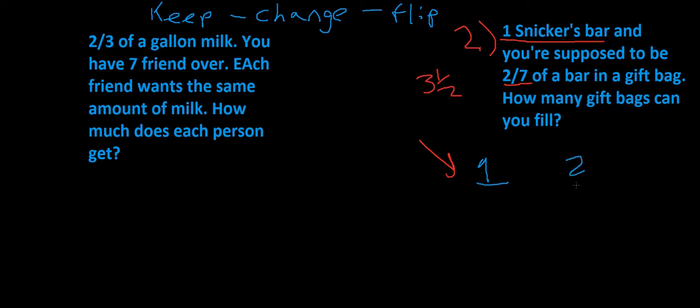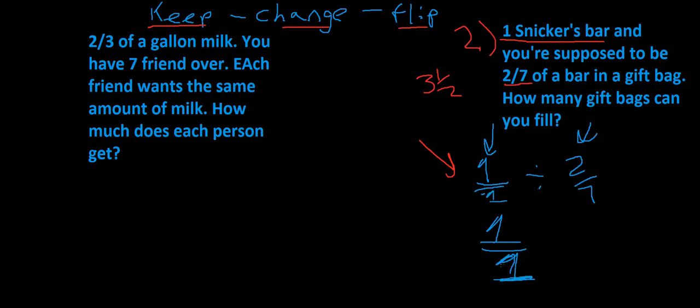So in this case, 2/7. And you divide. Whenever you're breaking it up or splitting it up, it's division. So the number you have is on top, divided by the number you're trying to split it up into. And now we're going to use this little pattern, keep, change, flip. So we're going to keep the first number, 1. We're actually going to rewrite it as 1/1, but that's still the same number. It's not different at all. It just turns out to be helpful to write it that way. So 1/1.